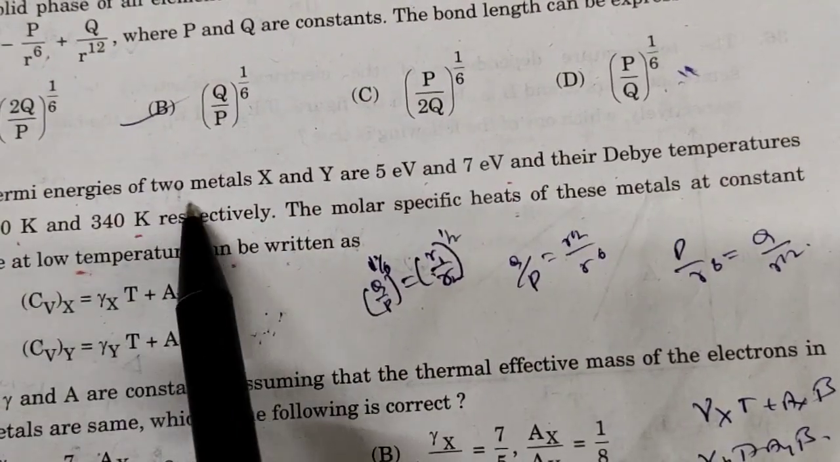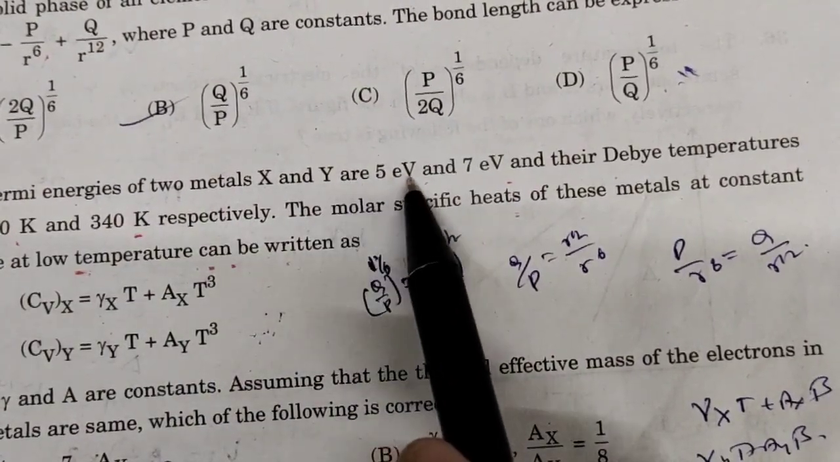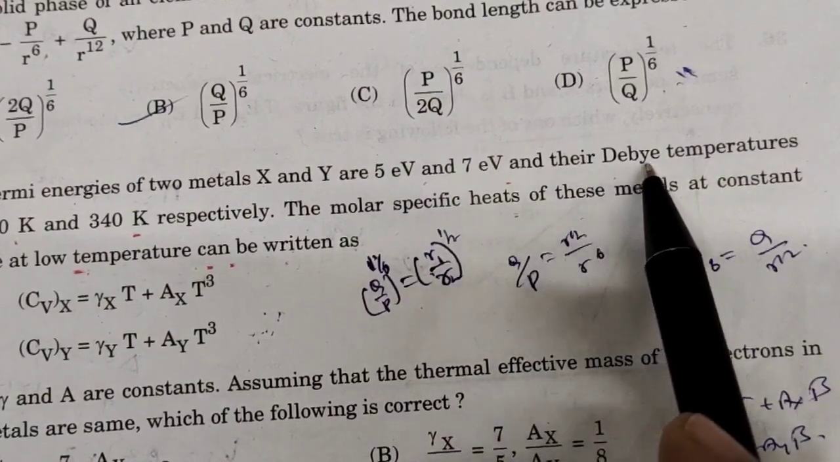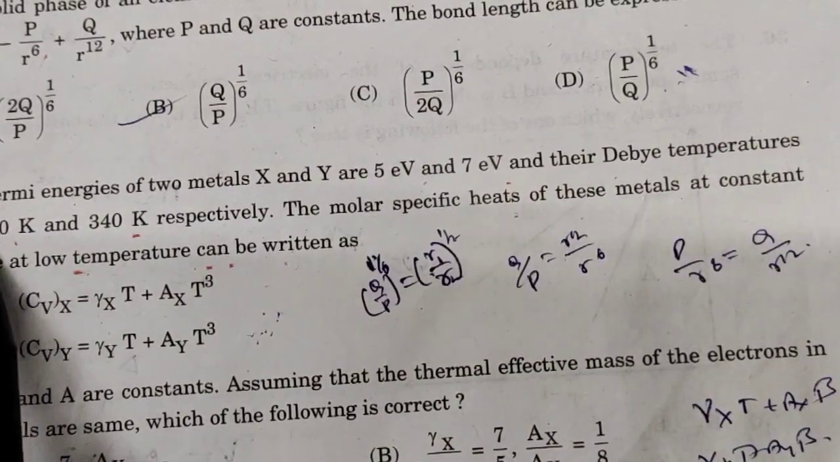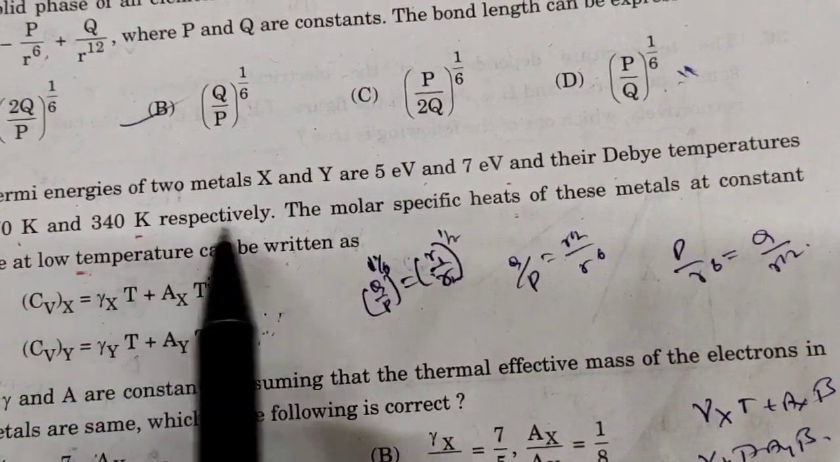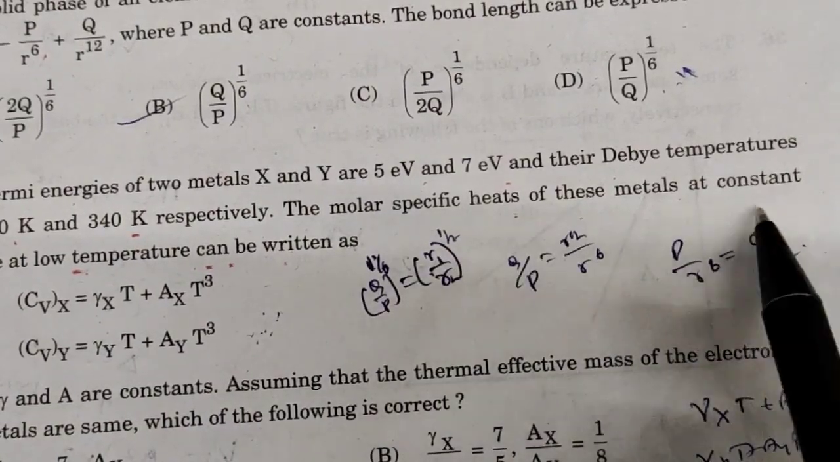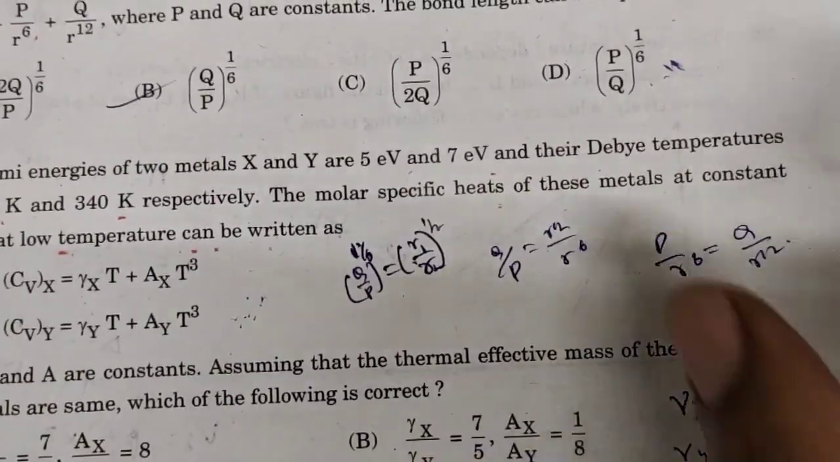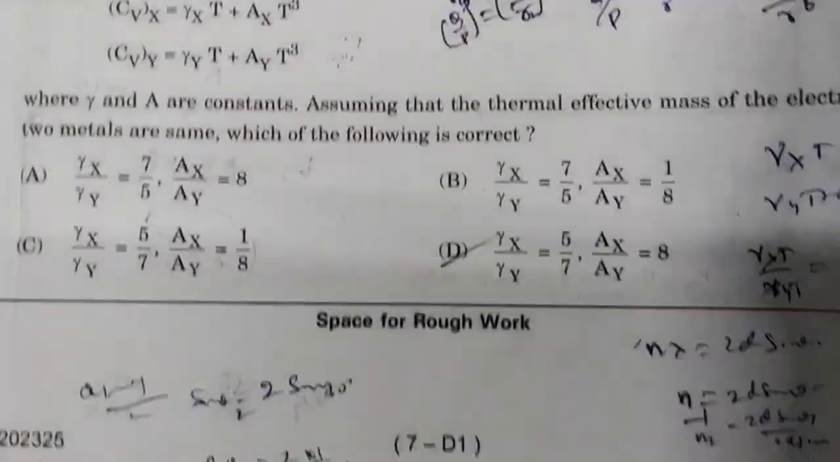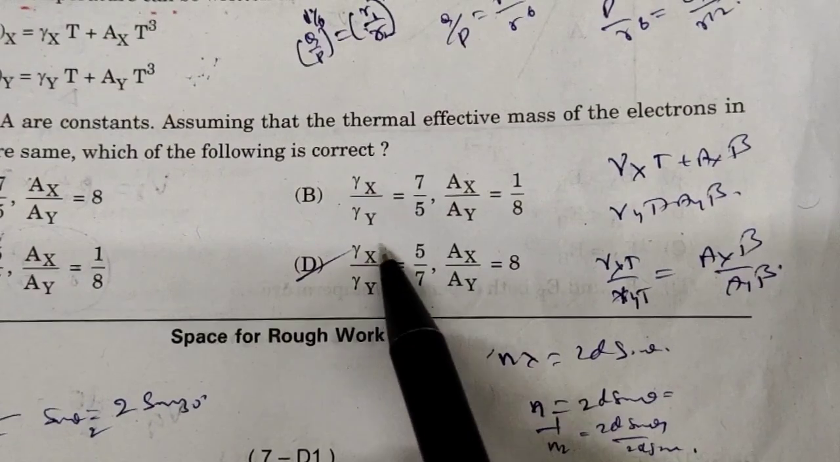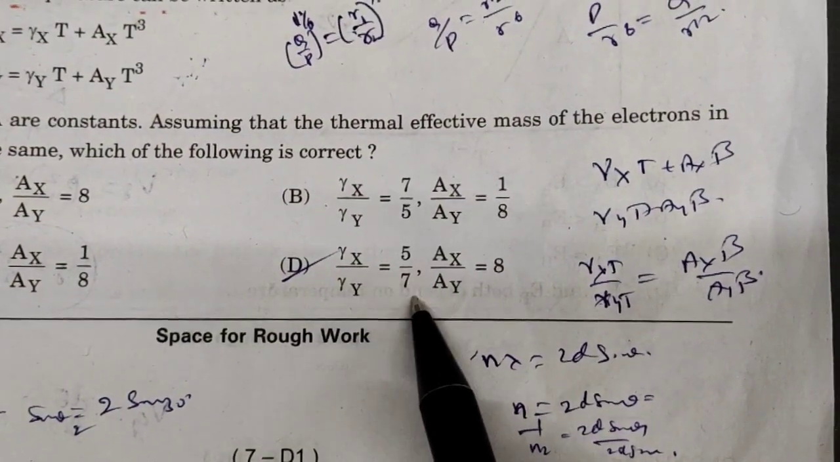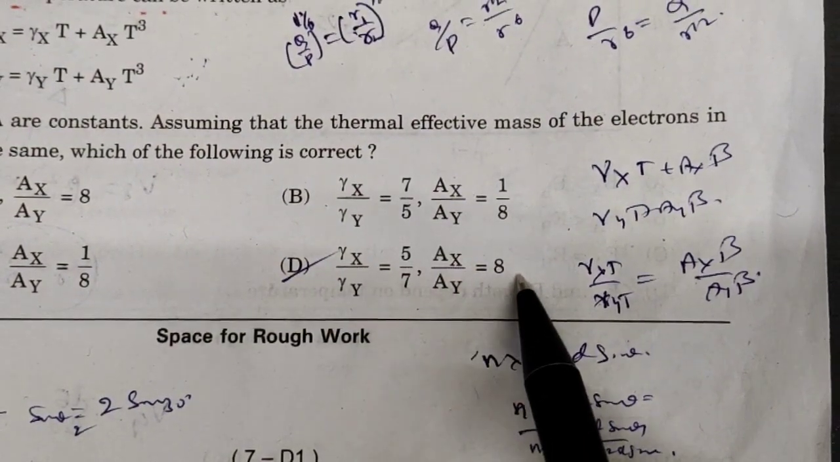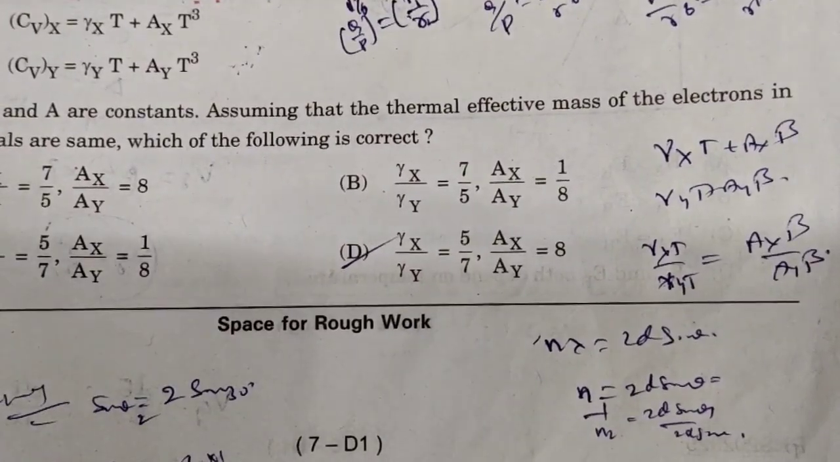The Fermi energies of two metals X and Y are 5 electron volt and 7 electron volt, and their Debye temperatures are 170 Kelvin and 340 Kelvin respectively. The molar specific heats at constant volume at low temperature are given by the equation. If you solve this equation, we will get that the gamma X by gamma Y ratio is equal to 5 by 7 and the aX by aY ratio is 8. So option D is correct.